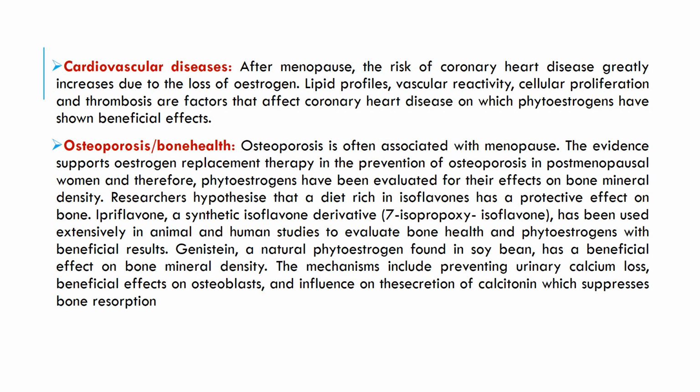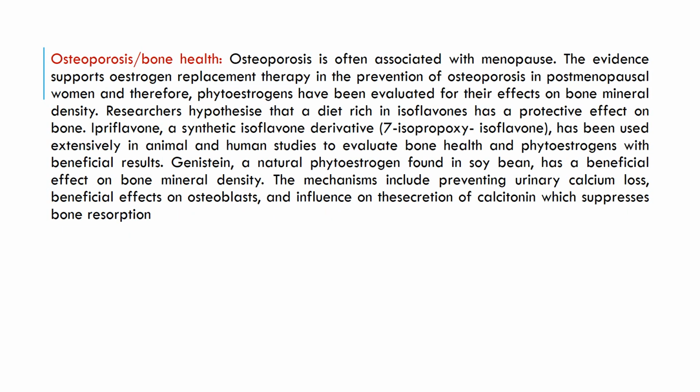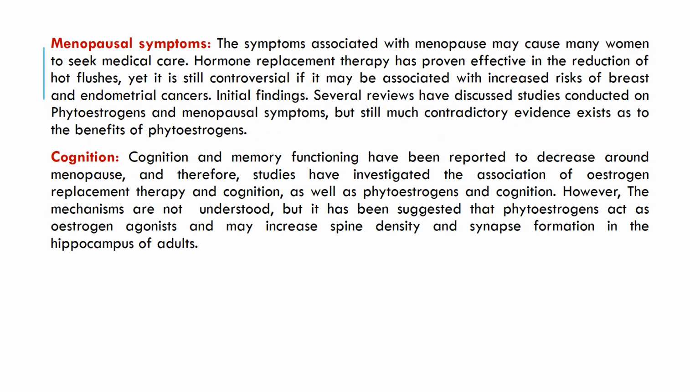Osteoporosis and bone health. Osteoporosis is often associated with menopause. The evidence supports estrogen replacement therapy in prevention of osteoporosis in postmenopausal women. So basically, it helps in maintaining bone health and reducing the chances of bone loss in postmenopausal women. Besides this, it is also helpful in managing menopausal symptoms, because hormone replacement therapy based on phytoestrogen has proven to be effective in reducing hot flashes and also endometrial and breast cancer risk.